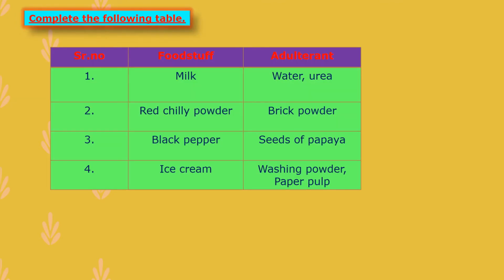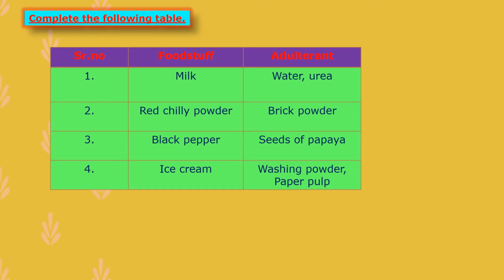In the following table, some foodstuffs are given and we have to see their adulterants. The foodstuff is milk. In milk they are adding water and urea. Urea is nothing but one type of chemical fertilizer. Then the foodstuff red chili powder. In red chili powder they are mixing brick powder, because red chili powder and brick powder look a little bit the same, and due to that they can easily mix brick powder in the red chili powder.